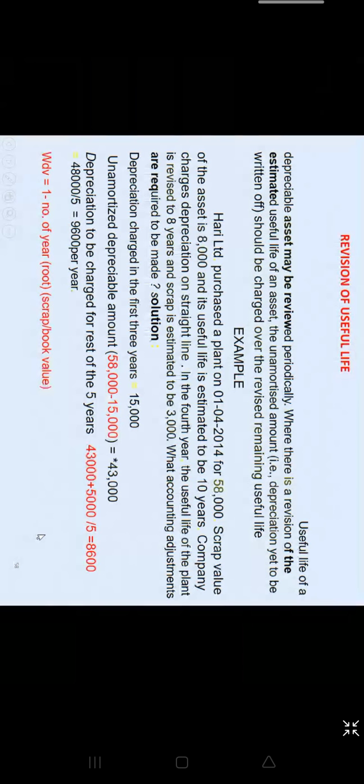Question: you said in case scrap value changes and it goes down, then the extra scrap value will be added to the cost. So on the basis of WDV, will we write minus 5,000? No, you cannot take it as plus or minus in that. When you have to work out the formula, you have to take the new scrap. So in WDV, the new scrap is what? 3,000.